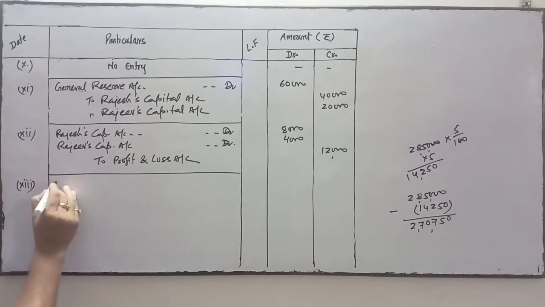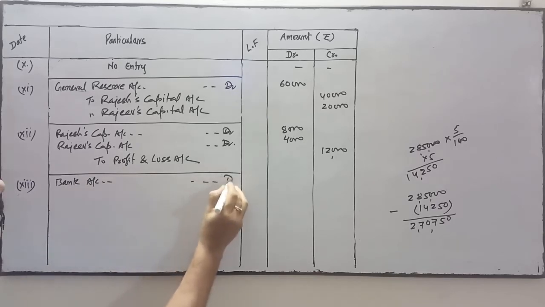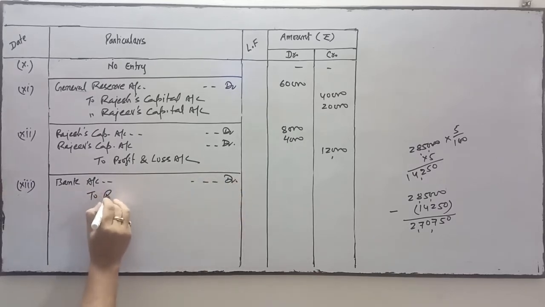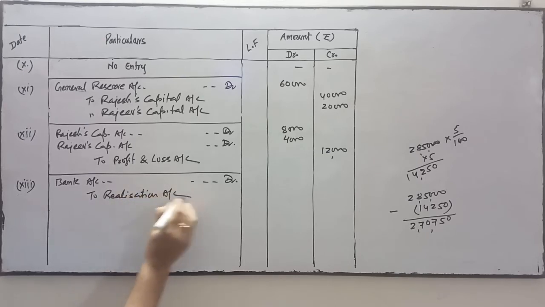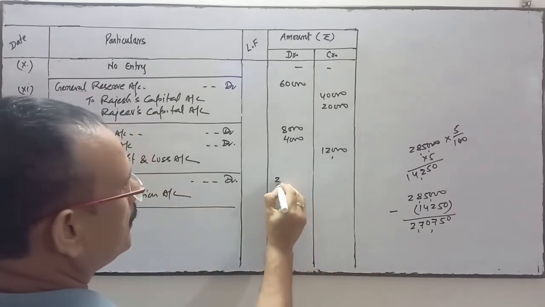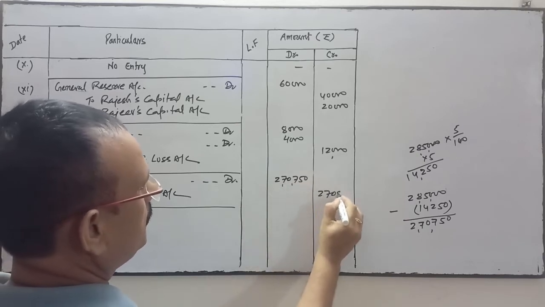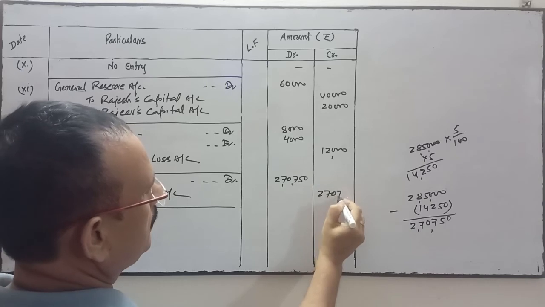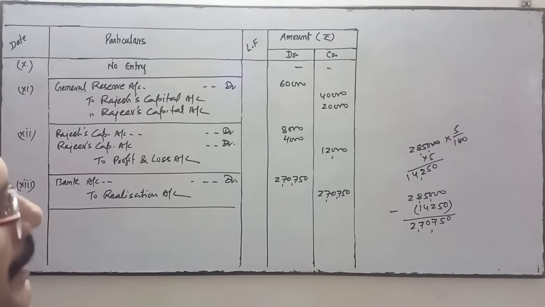Brokerage will be deducted directly. So bank account debit to realization account. We'll write the amount after deduction of brokerage, 2,70,750. Is it clear? After deduction of brokerage. Is it clear?